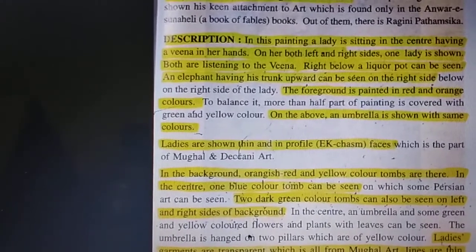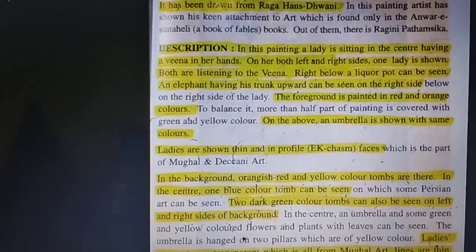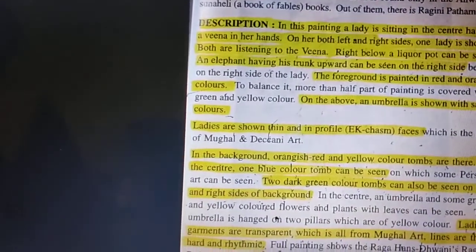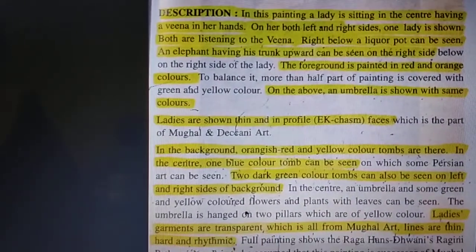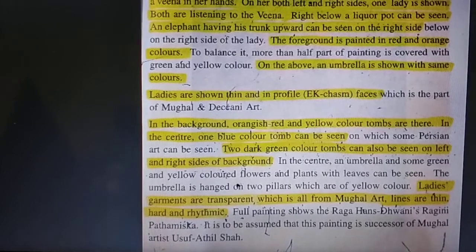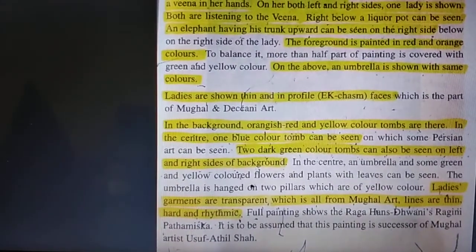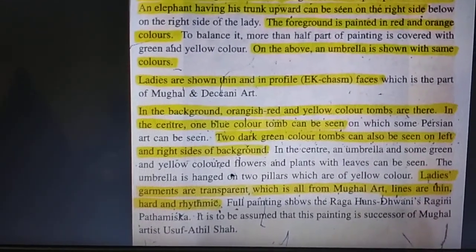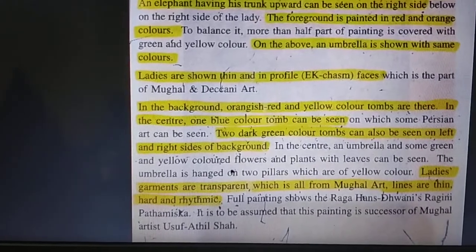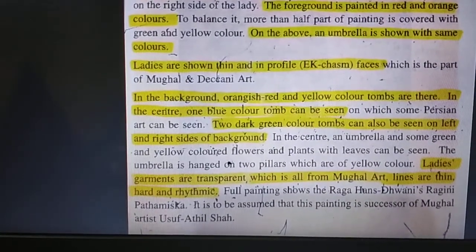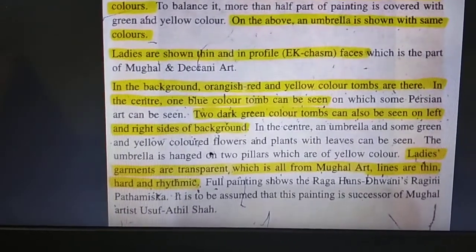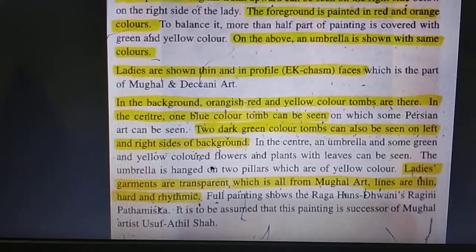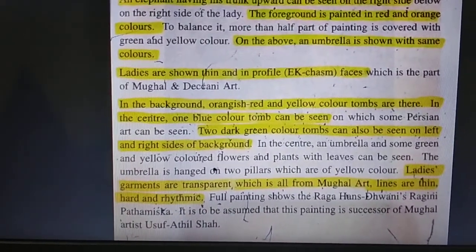The foreground is painted in red and orange colors. On the above, an umbrella is shown with the same colors. Ladies are shown thin and in profile, with chest faces. In the background, orangish red and yellow colored domes are there. In the center, one blue colored dome can be seen. Two dark green colored domes can also be seen on the left and right sides of the background. Ladies' garments are transparent, which is from Mughal art. Ladies are thin, hard, and rhythmic.